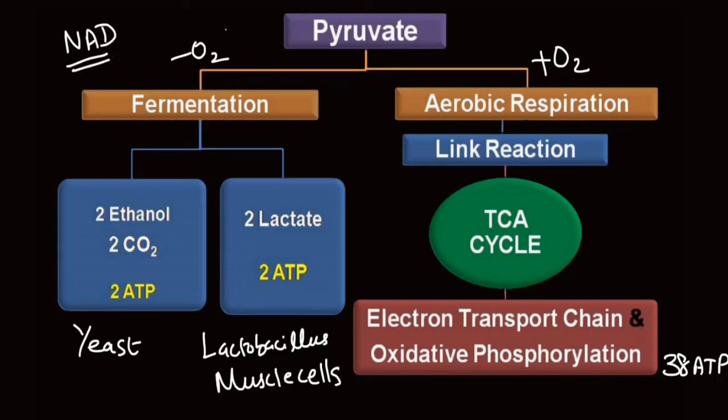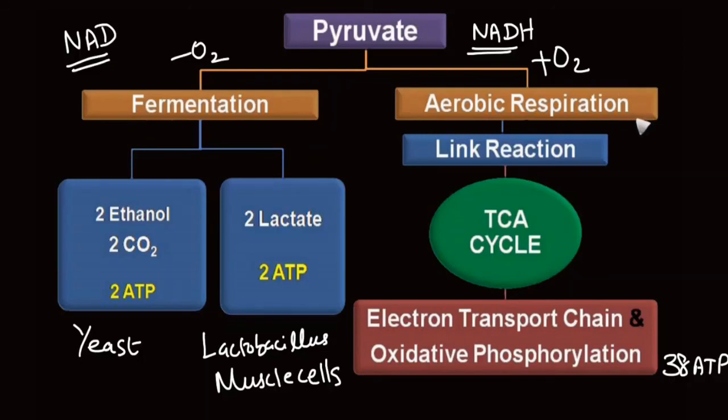In the sixth step of glycolysis, these NAD molecules act as electron acceptor, undergo reduction and form NADH. As these molecules are limited in number, they should be able to give away their electrons so that they can undergo oxidation and be available to carry out the sixth step of glycolysis.